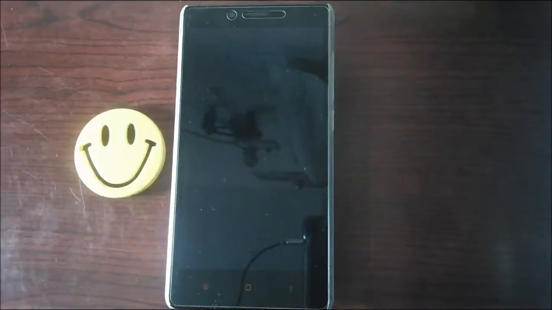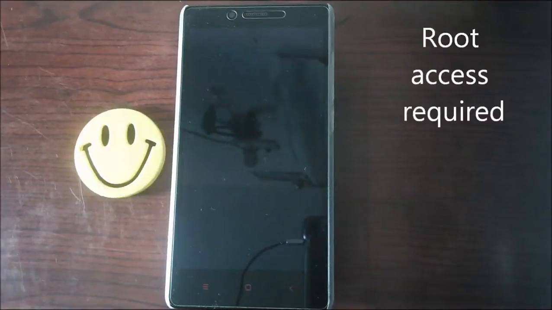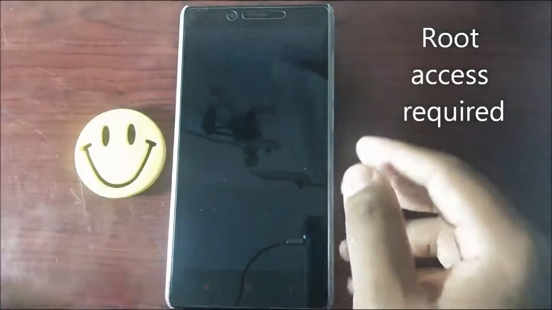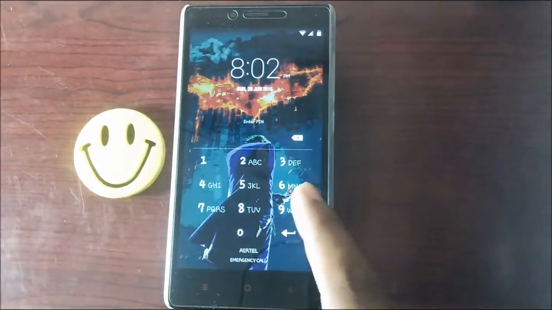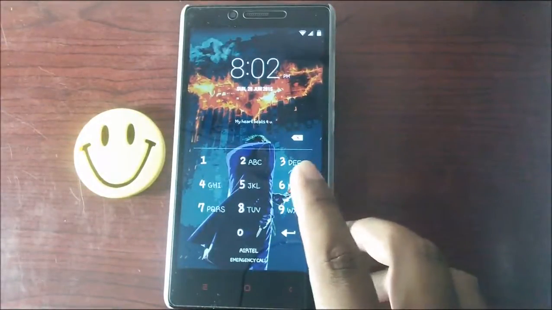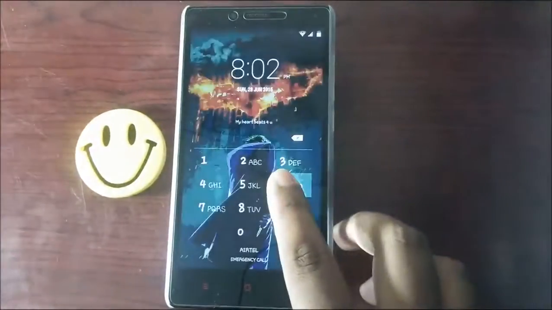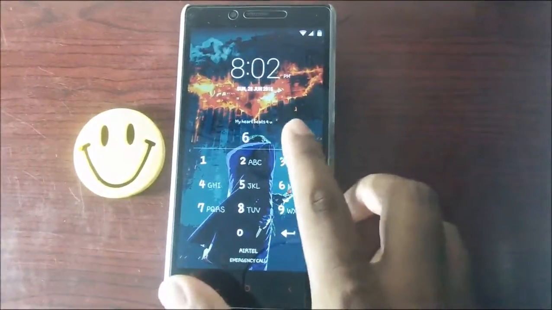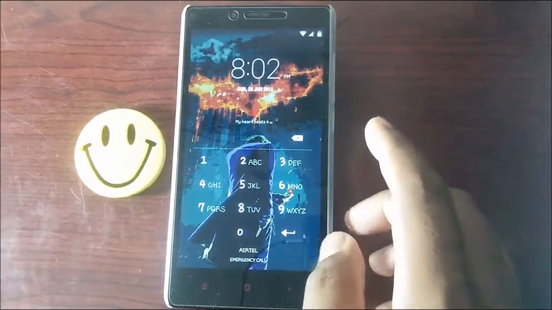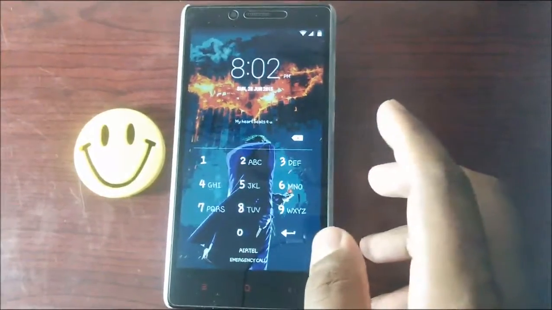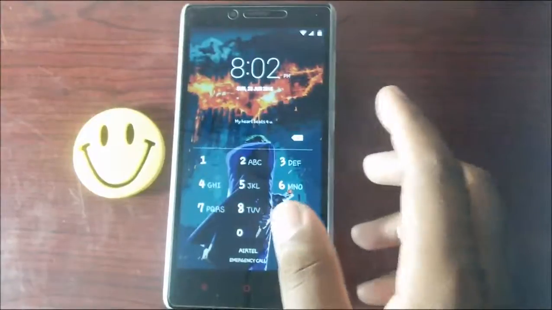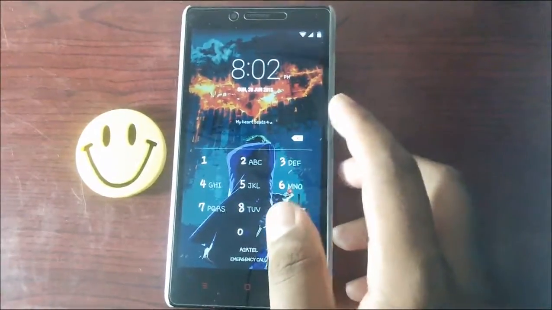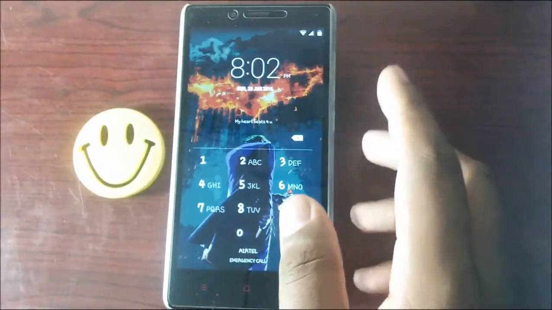Today I'm going to show you how to install Xposed framework onto your Android device. In this tutorial I'm using my Redmi Note 3G and I'm running a stock 4.4 KitKat ROM. If you are running an MIUI ROM, please don't install it. You have WSM tools for MIUI ROMs, so don't install Xposed installer on your MIUI ROMs.